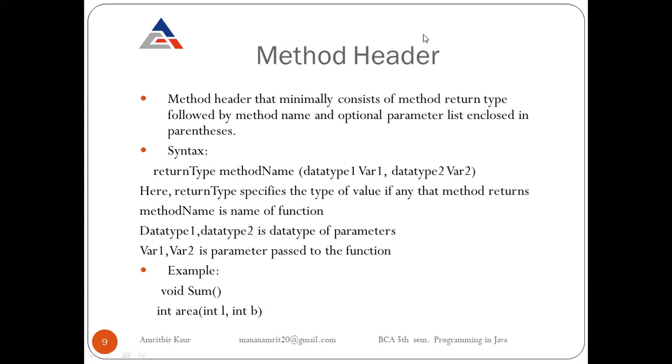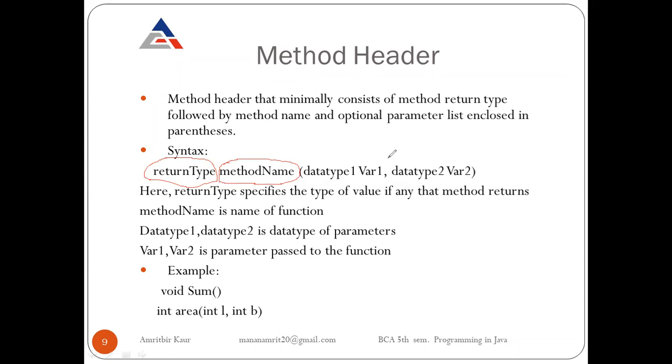So the syntax for the method header. Firstly, we will write the return type. This is our return type. Then the method name. This is the name of our method, name of function. Then parentheses. In parentheses, here we are writing two parameters.